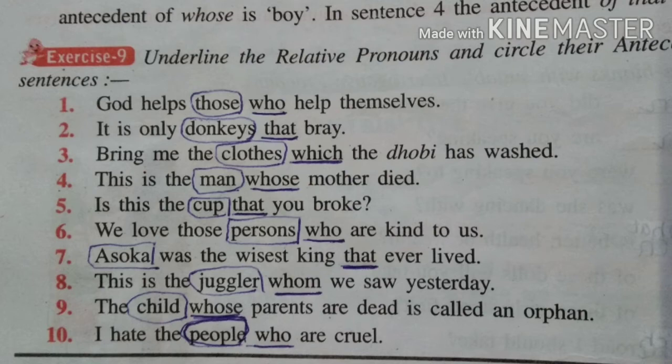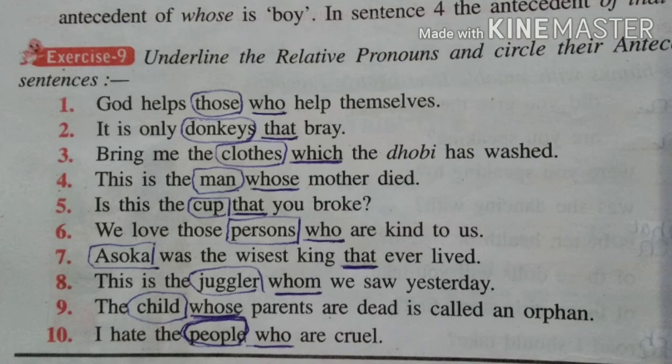Fourth one, this is the man whose mother died. So whose is the relative pronoun, and whom are we talking about? The man. So it is the antecedent and we need to circle it. Fifth one, is this the cup that you broke? That is the relative pronoun, and cup will be its antecedent. So we need to circle cup because we are talking about cup.